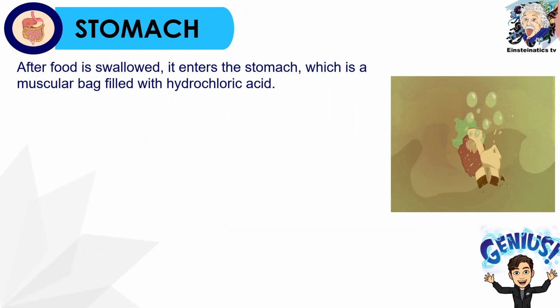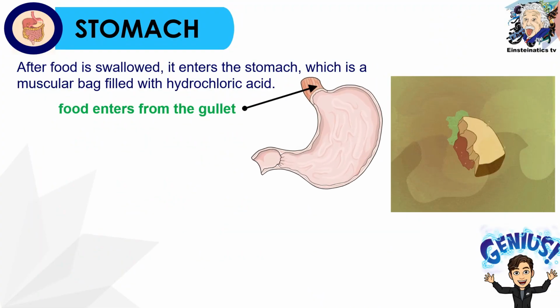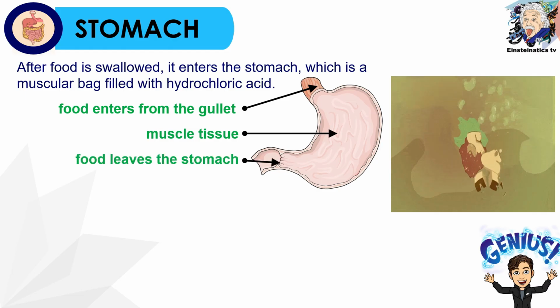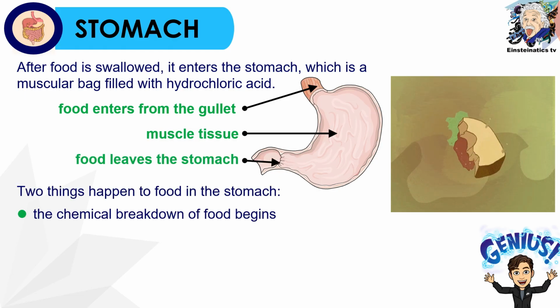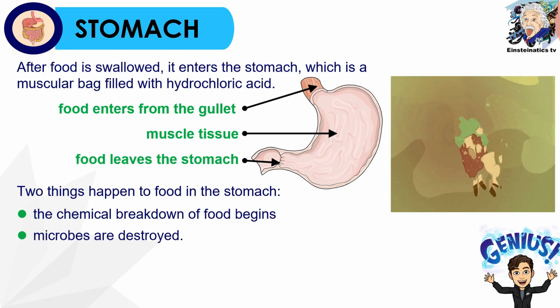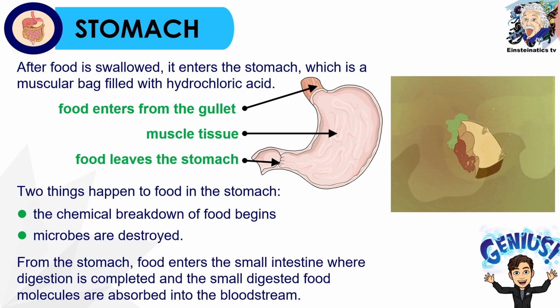It is important to remember the two processes that happen in the stomach. Yung una is that the chemical breakdown of food begins, and also in the stomach, this is where microbes are destroyed.